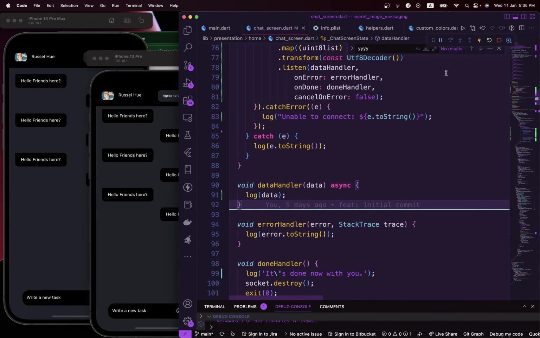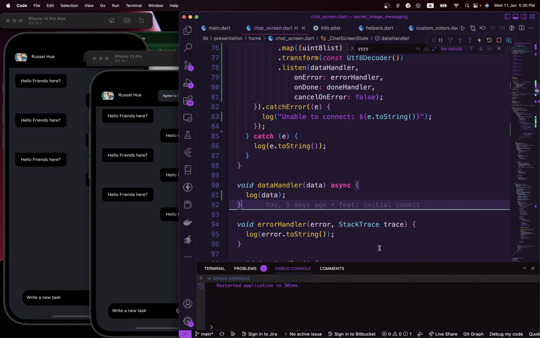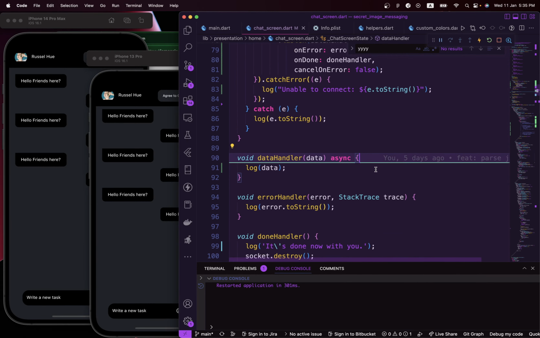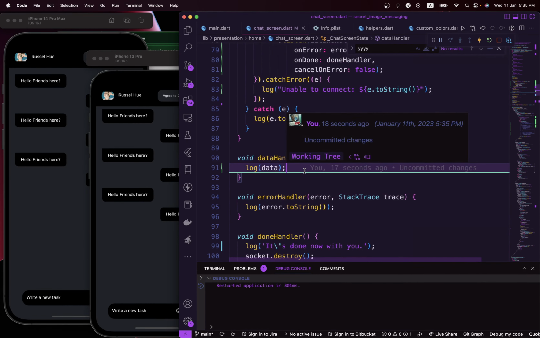If I go ahead and restart this, we need a way to test this. That means I have to run it on both apps again to be able to test both of them. I think in that case we just need to complete the implementation before we can actually run it on the other end.